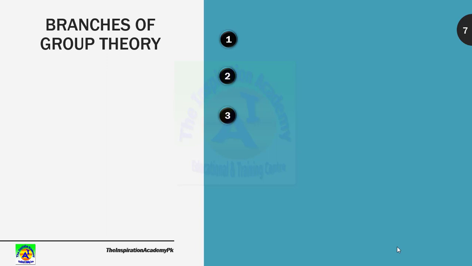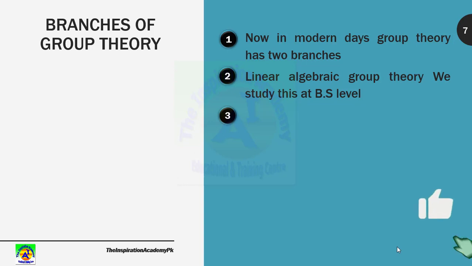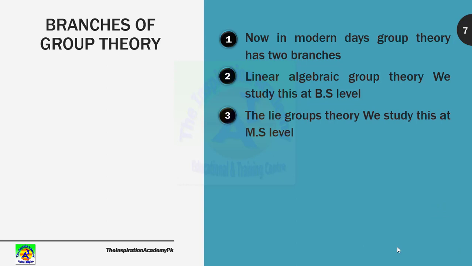In the late 19th century, group theory became a proper subject, and since then work on group theory has increased. Now in modern days, group theory as a proper subject has two main branches. The first one is linear algebraic group theory, which we study at the bachelor level, or in the old fashion at MSc level. The second main branch of group theory is Lie groups, which we study at MS level. That is the second and most important branch of group theory.